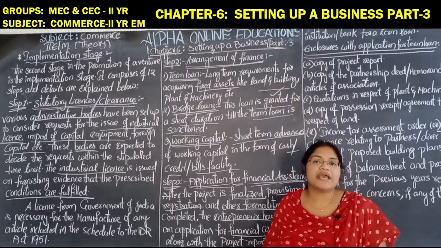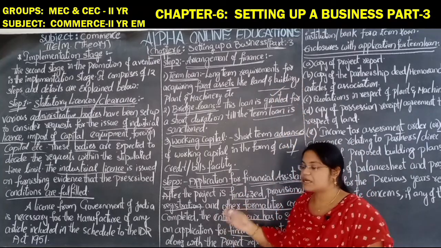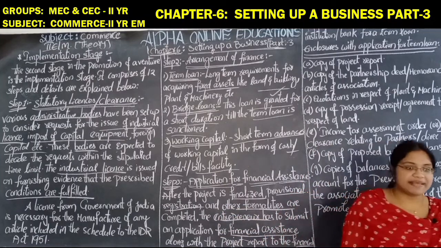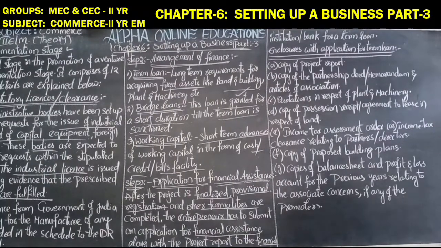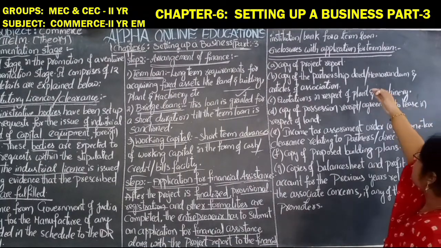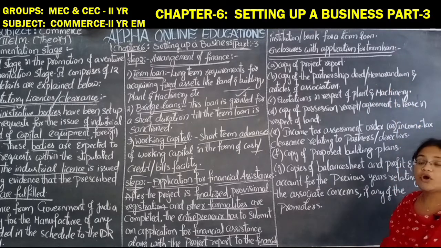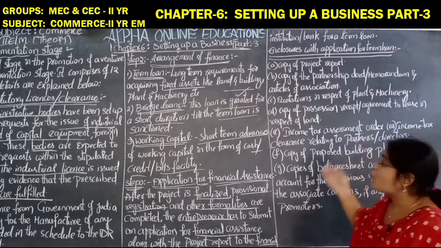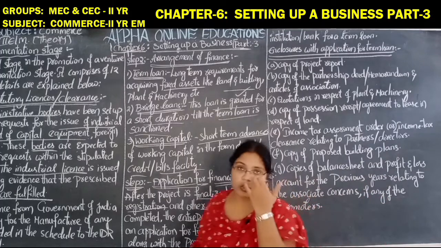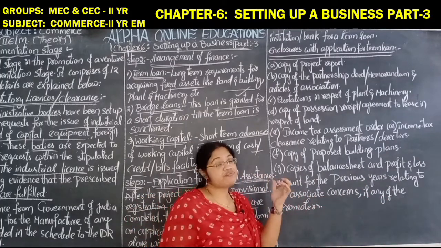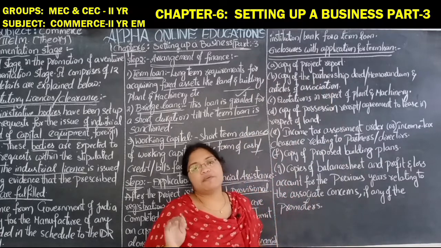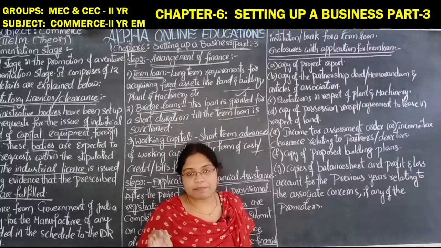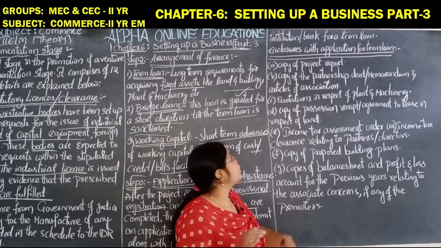To get these term loans, they have to submit some forms and applications to the financial institutions or banks. Enclosed with the application for term loans, the following documents have to be furnished. First, a copy of the project report.